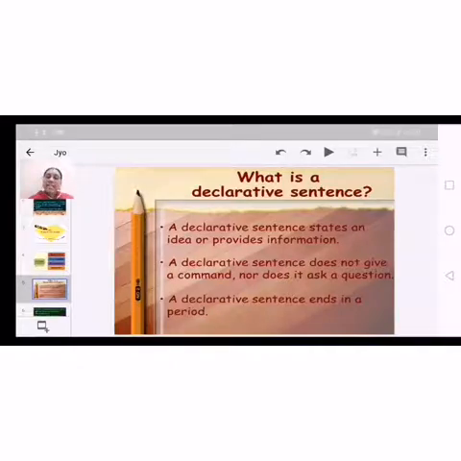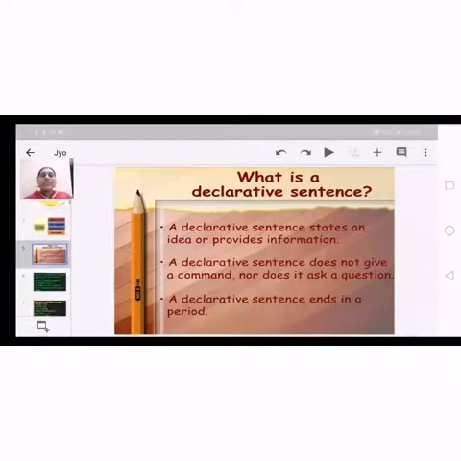It just gives an idea about anything, or a thought or information about anything. And it ends in a period. Period means full stop. So each and every declarative sentence ends with a full stop. And next, how it functions.